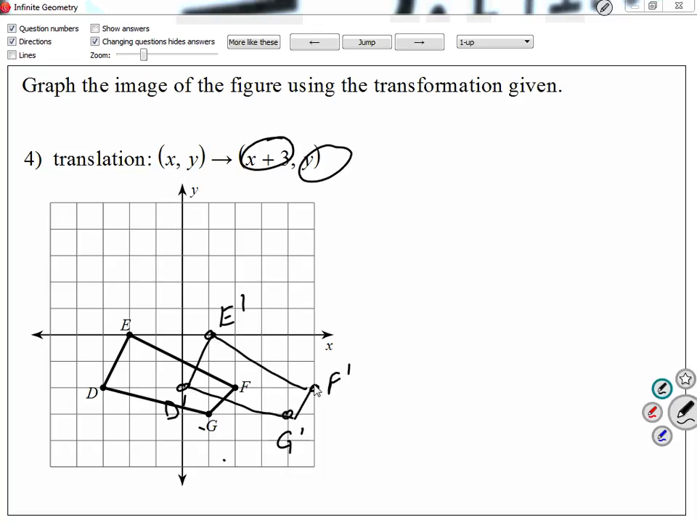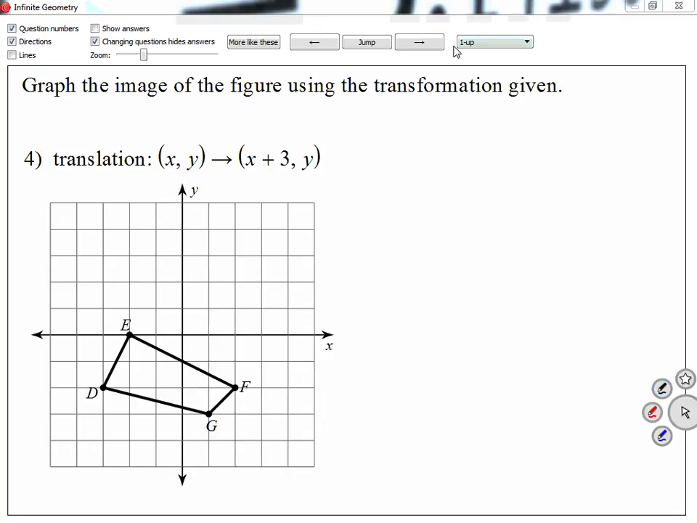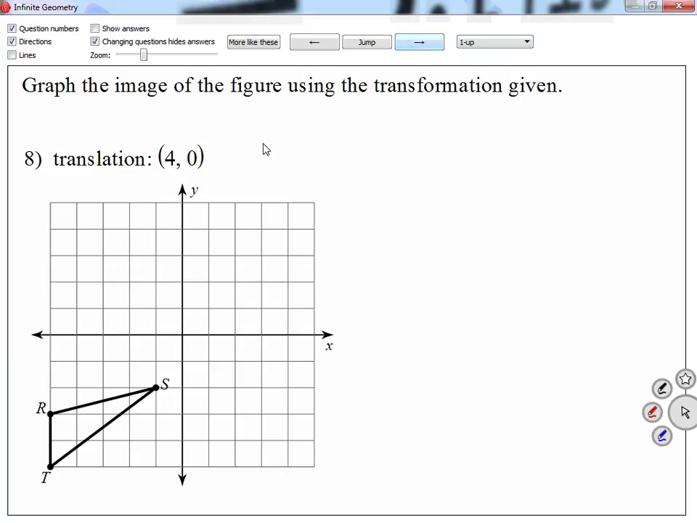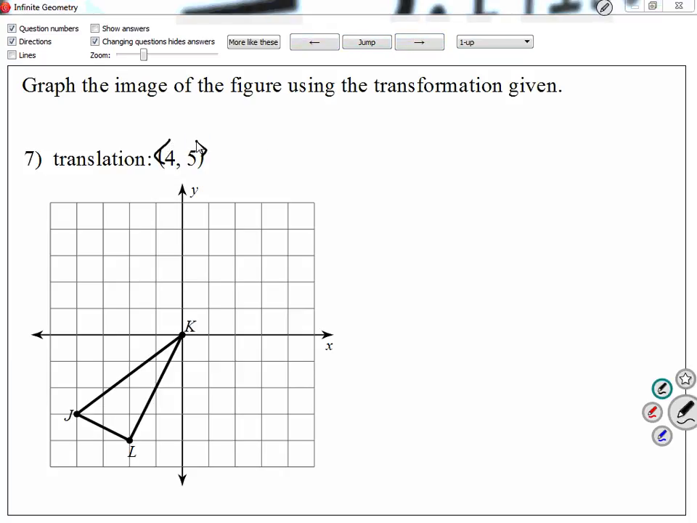And it looks like we grabbed the pre-image and we moved it 3 units to the right. And on the back, question 7 and 8, I'm using vectors. I meant to write it as arrows, but my program wrote it as a parenthesis. Right, so looking at number 7, it says 4 to the right, 5 up. And I know it's to the right because it's positive. So move it 4 spaces to the right, 5 up.